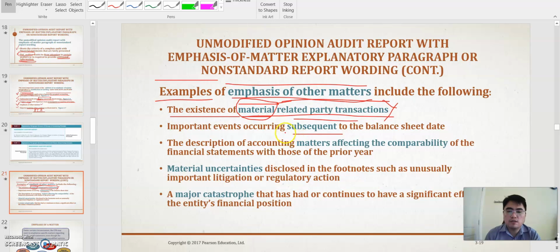So it is like the events after the reporting date, after 31 December 2020. What kind of event that is material can affect the financial statement? Maybe some disaster, the factory is burned, an earthquake damaged the factory, the building collapsed.